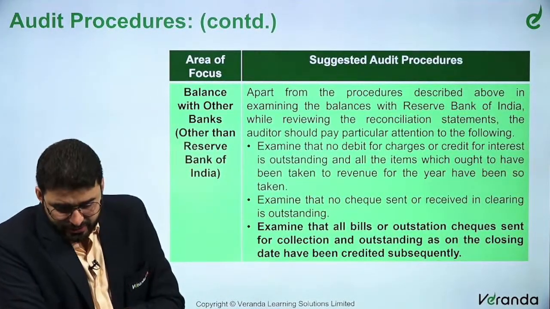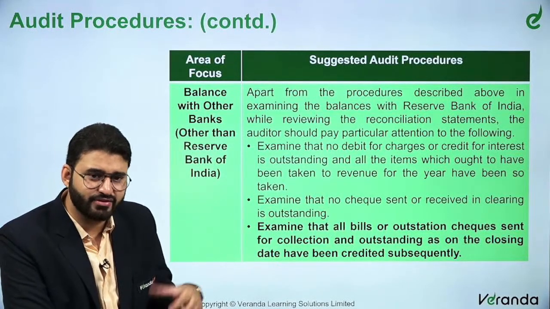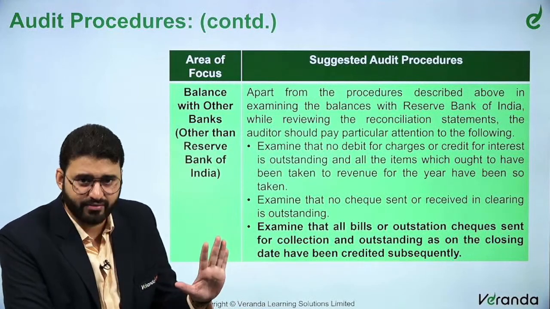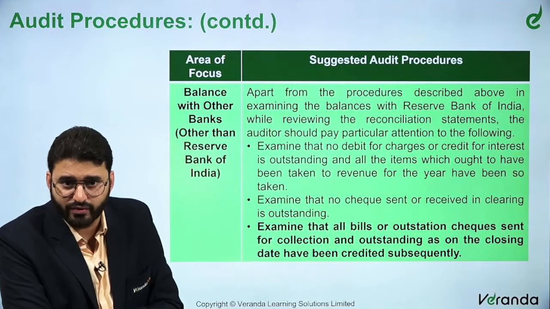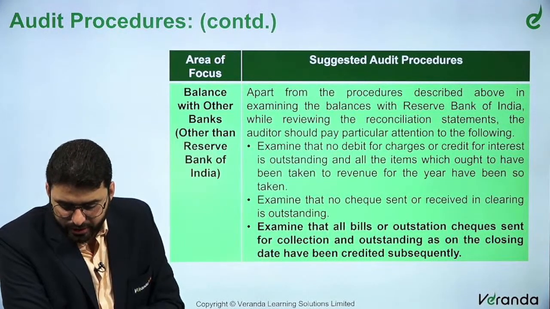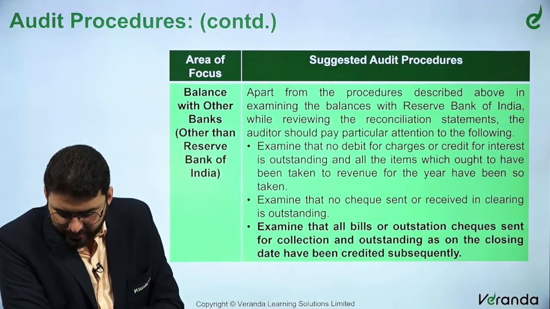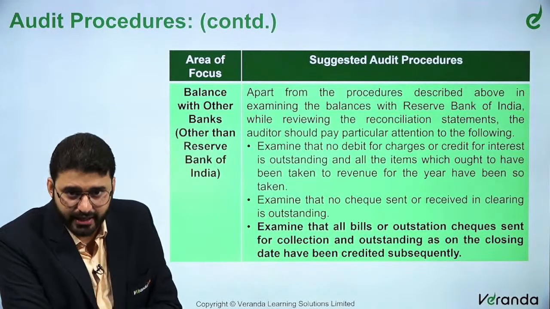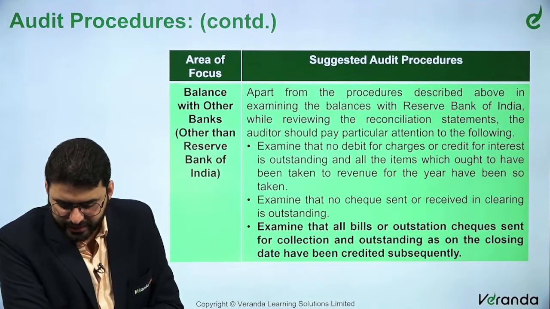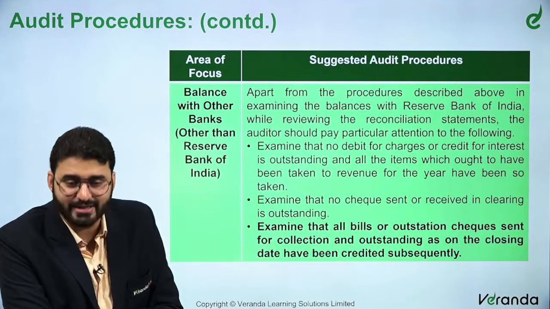Again, continuing, balance with other banks. So other than the Reserve Bank, one bank can have balance with other banks or other bank branches, whatever it is, right? Apart from the procedures described above in examining the balances with the Reserve Bank of India, while reviewing the reconciliation statement, the auditor should pay particular attention to the following: examine that no debit for charges or credit for interest is outstanding, and all the items which ought to have been taken to the revenue for the year have been so taken. Examine that no check sent or received in clearing system is outstanding. Examine that all bills or outstation checks sent for collection outstanding as on the closing date have been credited subsequently.